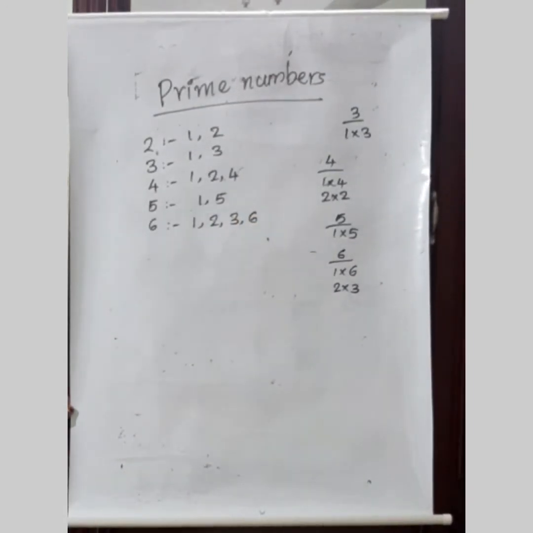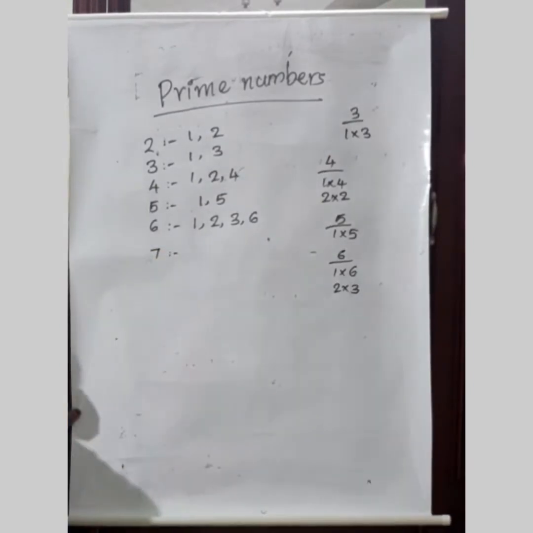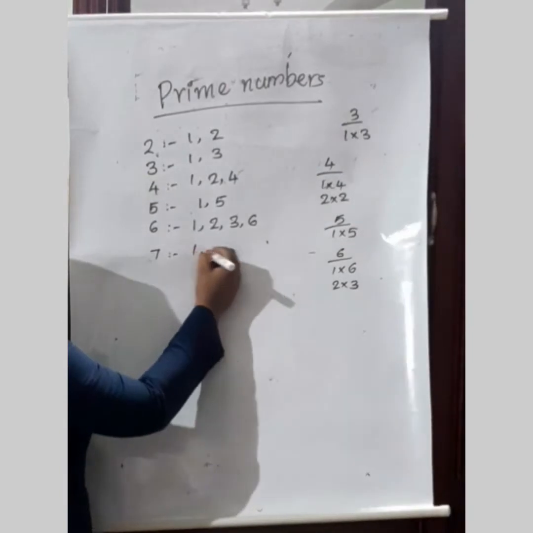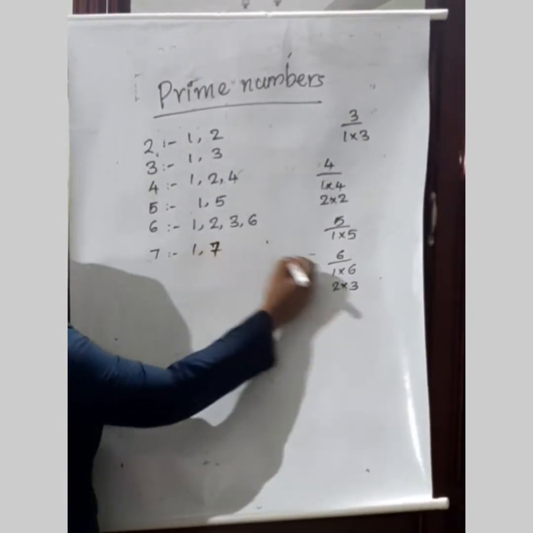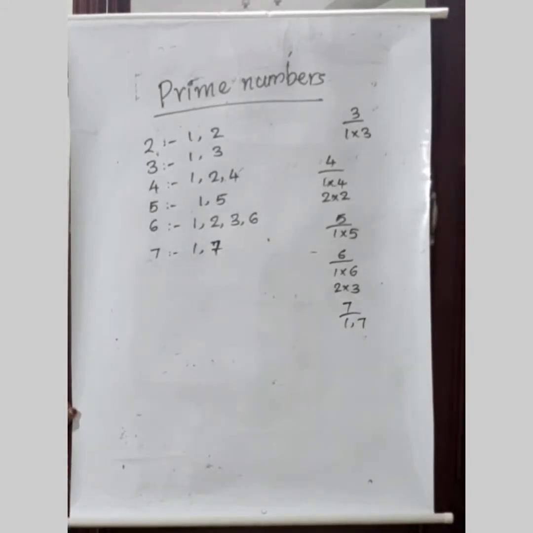Then 7. Which are the factors of 7? 1 and 7, because 1 and 7 are the only numbers which are giving their factors.